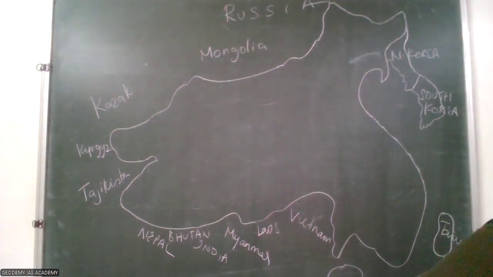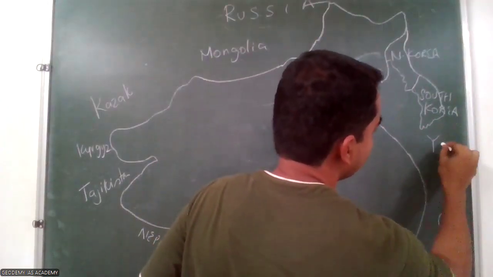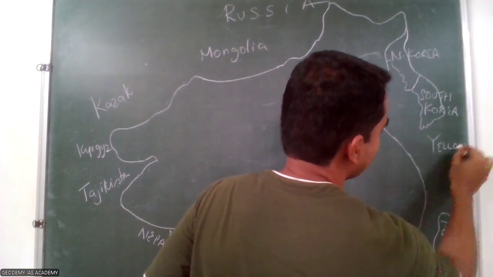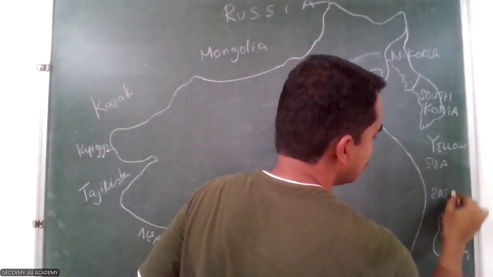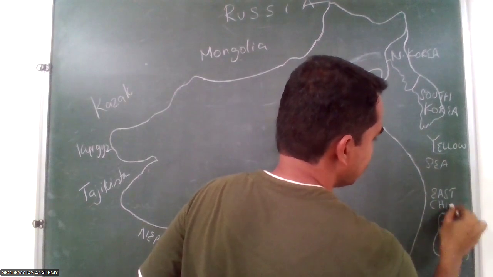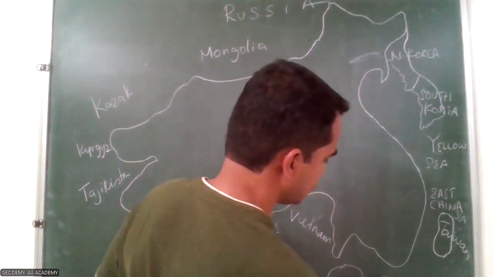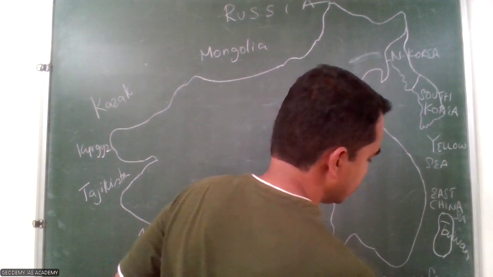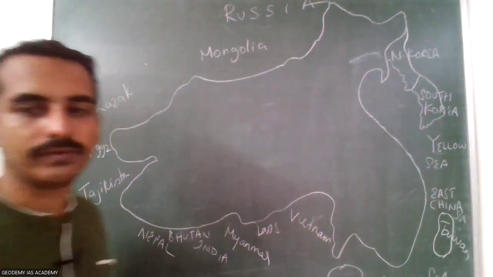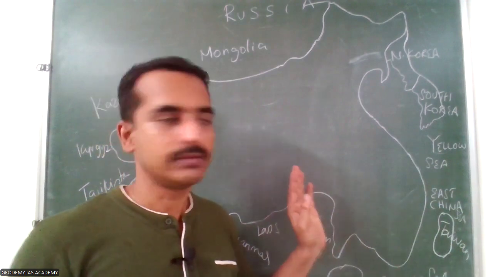Those are here the Yellow Sea, and then slightly in the south it is the East China Sea, and then here it is the South China Sea. So the order is Yellow Sea, East China Sea, South China Sea.